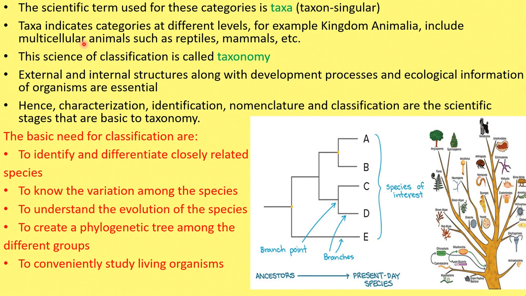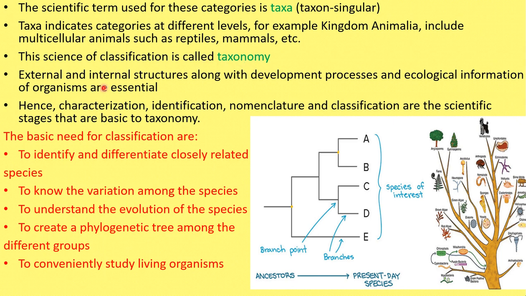Now, what is taxa? It indicates the different levels. For example, kingdom Animalia. All the animals coming under the kingdom Animalia include two different categories. One is unicellular animals, another category is multicellular animals. Unicellular animals are amoeba, protozoans, and multicellular animals include reptiles, mammals, all the categories of the vertebrates you can see. So based on a certain category, that is cellular organization, we are classifying. So what is classification? The science of classification is also called taxonomy. So what is taxonomy? The science of classification is called taxonomy.